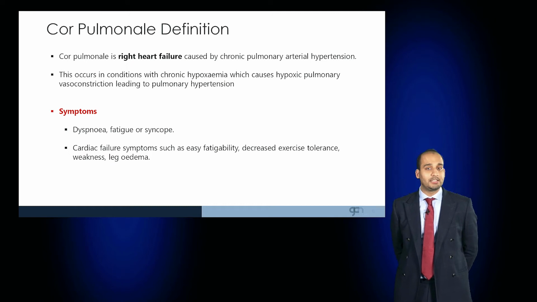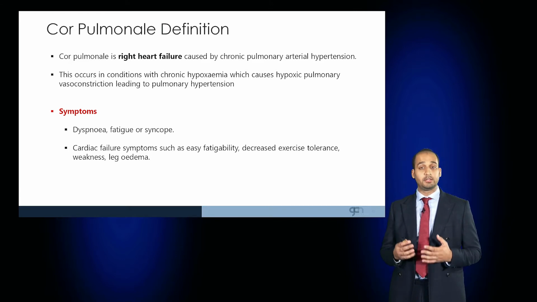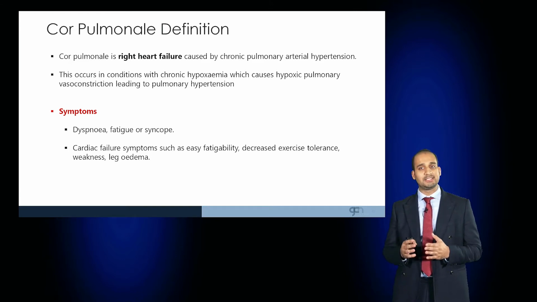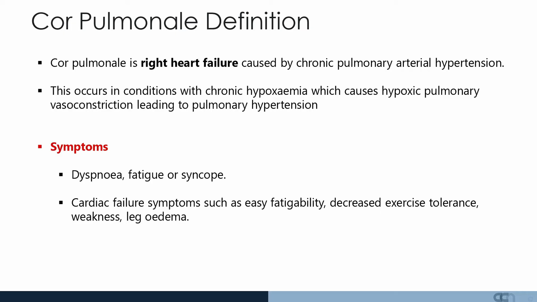Welcome to this medicine masterclass on Cor Pulmonale. Cor Pulmonale is right heart failure caused by chronic pulmonary arterial hypertension. This occurs in conditions with chronic hypoxemia, which causes chronic hypoxic pulmonary vasoconstriction leading to pulmonary hypertension. The symptoms include dyspnea, fatigue, and even syncope. Cardiac failure symptoms such as fatigability, decreased exercise tolerance, weakness, and leg edema may also be present.